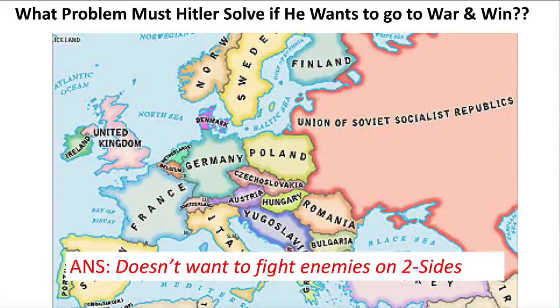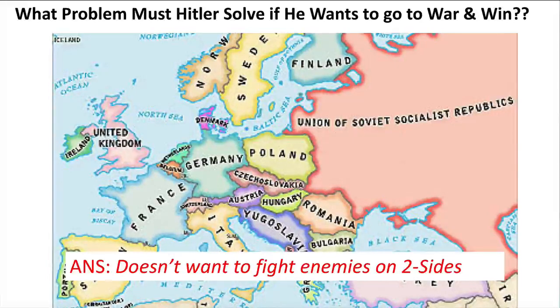That's what ended up happening in World War I. Germany was forced to fight a two-front battle. Even though Germany had the strongest army in Europe, it was fighting on both the Western and Eastern fronts, and that eventually led to Germany's defeat in World War I.